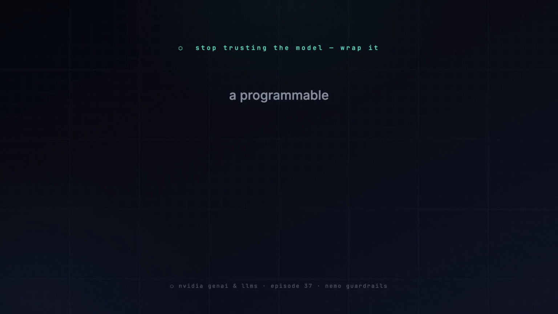Last episode, we measured the model and confirmed the uncomfortable truth. It can be wrong, biased, or talked out of its own rules. Measuring is gate 1. This is gate 2. Bound it. We stop trusting the model and wrap it in a layer that reads every message and can block, rewrite, or redirect it before anyone gets hurt.